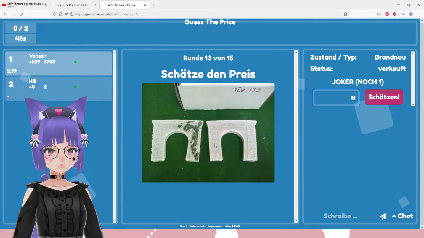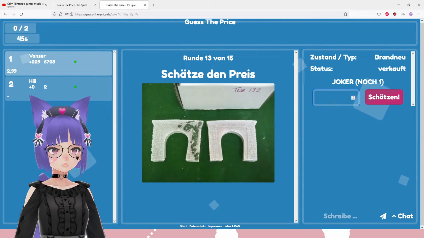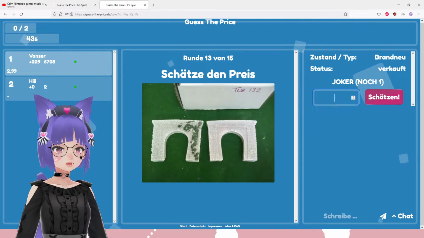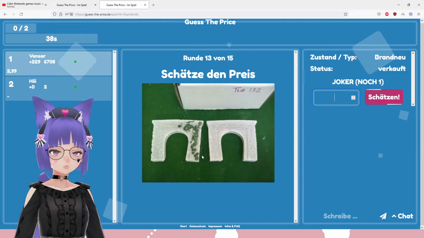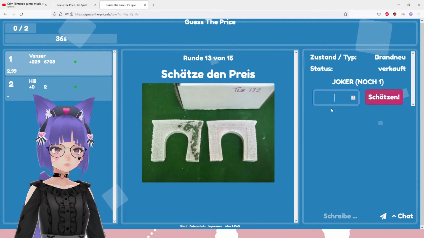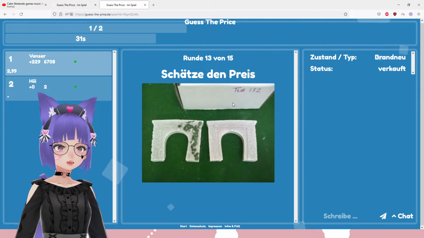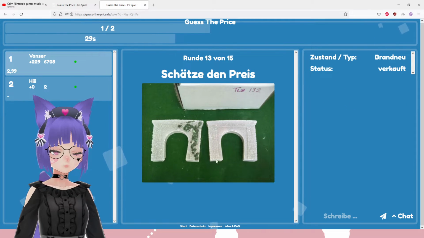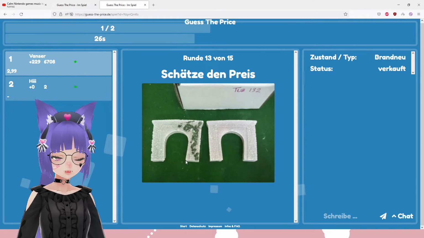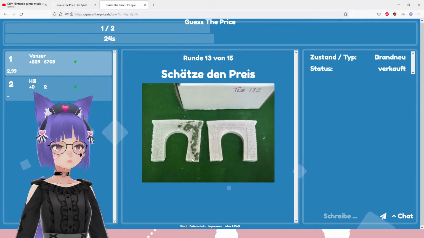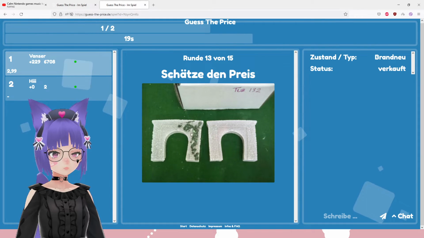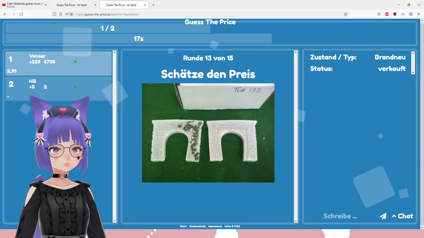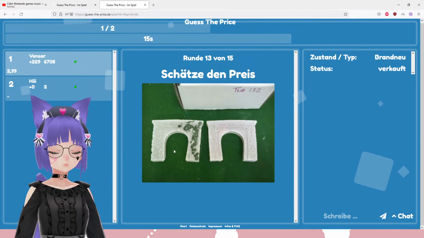What is this? Oh, this is like for a train thing. You know, when you have like a train toy thing and you build the city around it. I guess that's what it is. It looks very amateur-like. I don't think this can be worth a lot. Maybe $5. I would go even lower, but I don't think these are very well made. Look at this. They look like 3D printed. They don't look like someone bought them at a store from a professional train model shop.